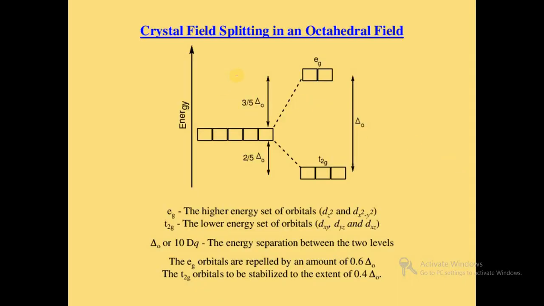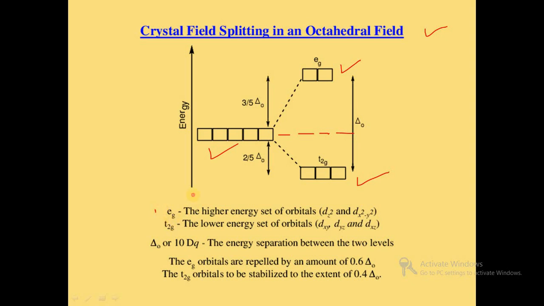In an octahedral complex, all the d orbitals are degenerate in the initial free ion state, but when ligands approach them, splitting takes place and t2g is stabilized and eg is destabilized. So t2g is stabilized by minus 4 Dq and eg is destabilized by plus 6 Dq. This is the CFSE or crystal field splitting in an octahedral complex.